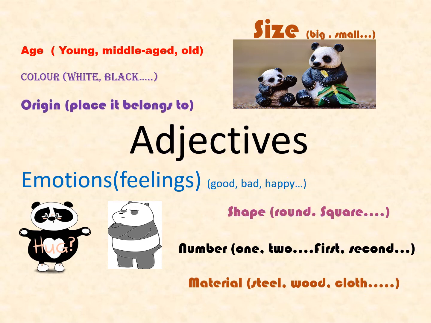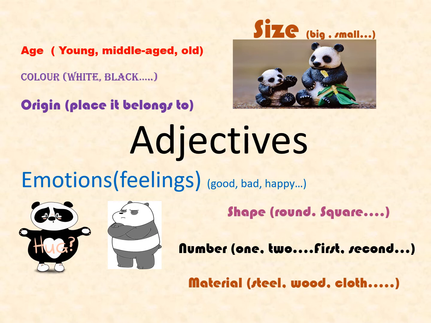Another adjective is origin. We use origin to talk about the place of the noun in a noun phrase. African panda. This is a noun phrase.